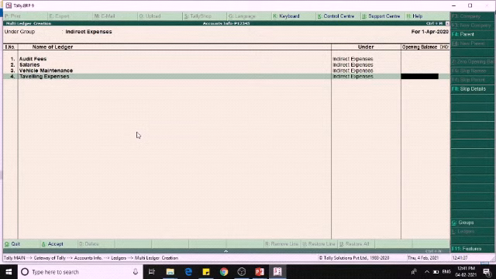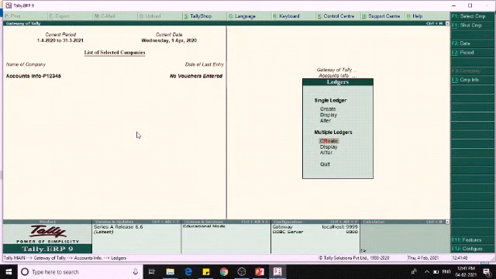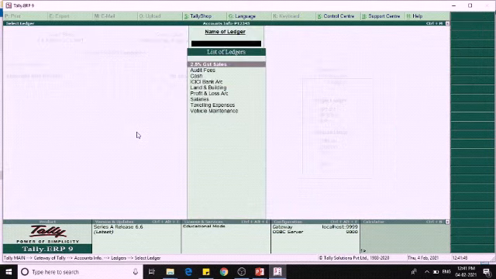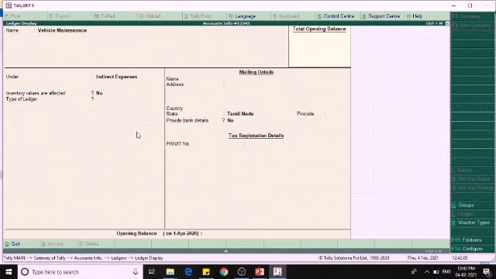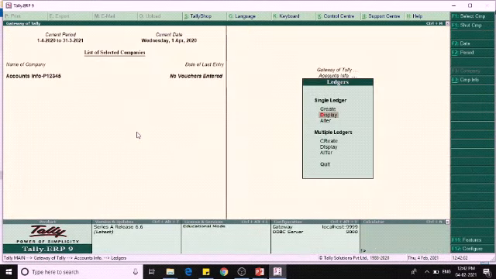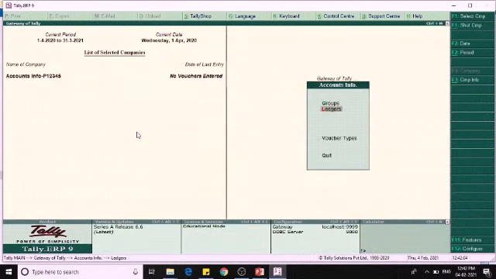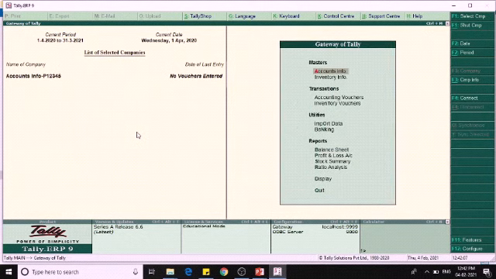So by giving yes, the multi ledger is created. In the single ledger also you can see the ledgers which were created in the multiple ledger. See, under vehicle maintenance you can see, right, indirect expenses. So this is how we have to create the ledgers. Thank you.